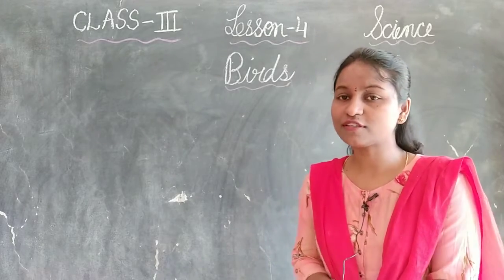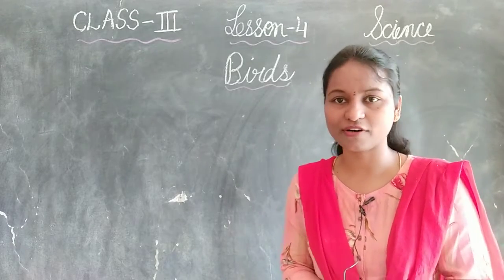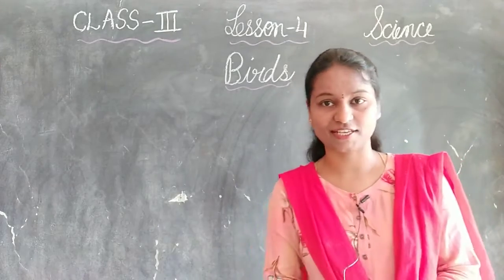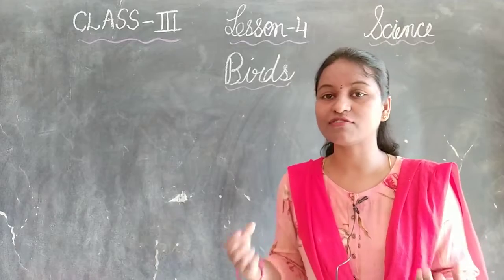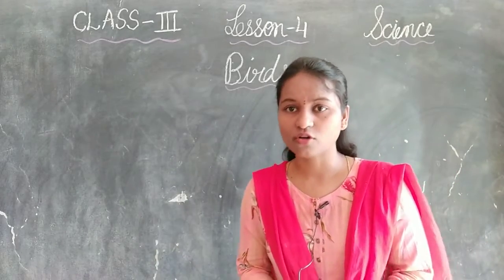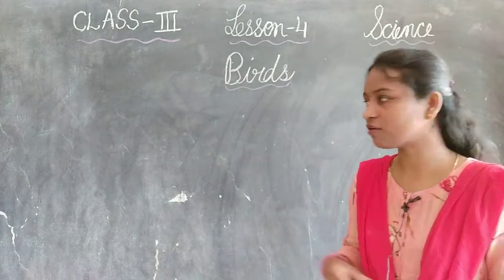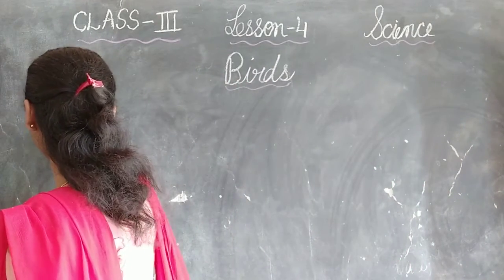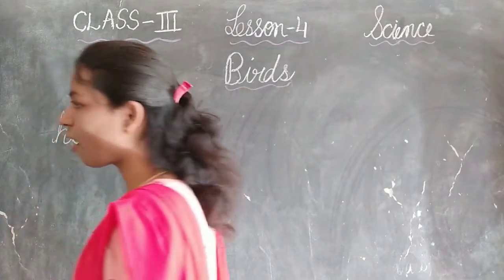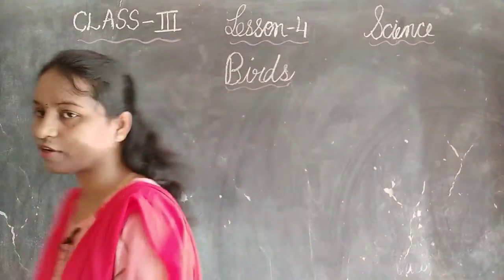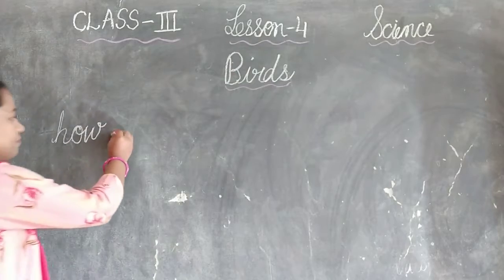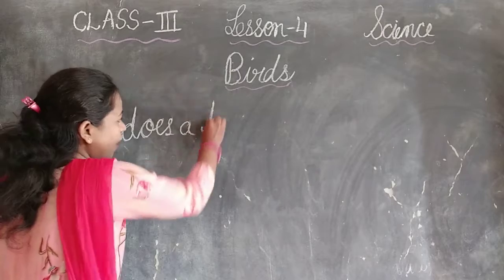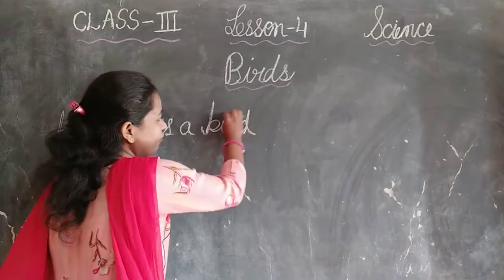Children, yesterday we learnt about birds, different types of birds, how they have different types of beaks, and the different types of feet and claws. Today we are going to learn about how birds fly, how does a bird fly. Let me write it first. How does a bird fly?